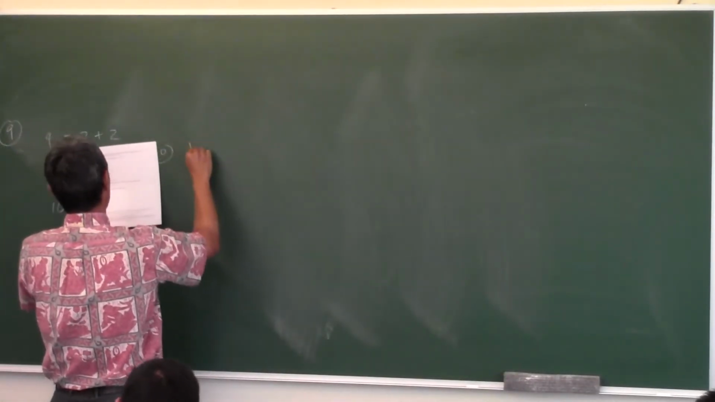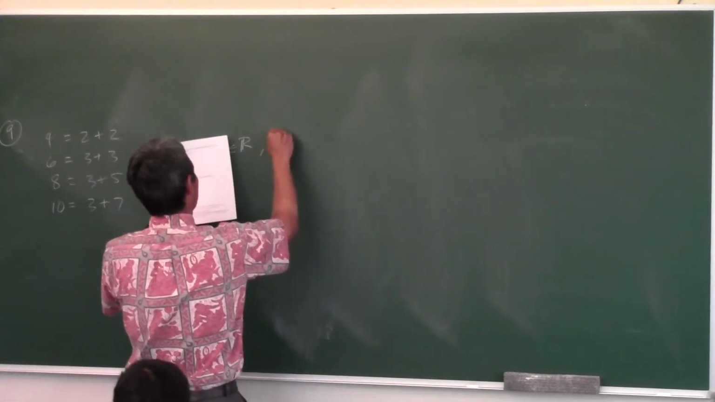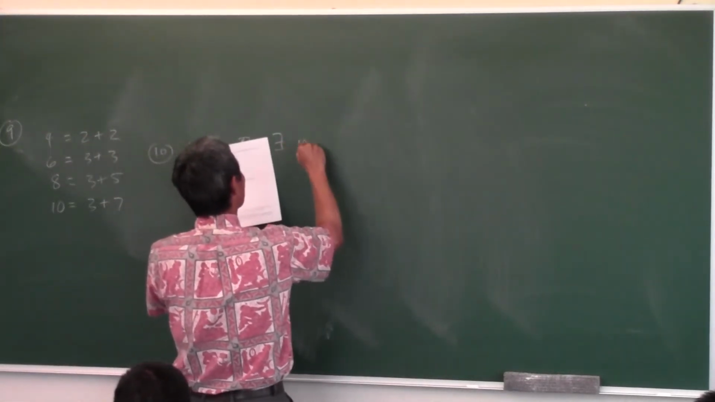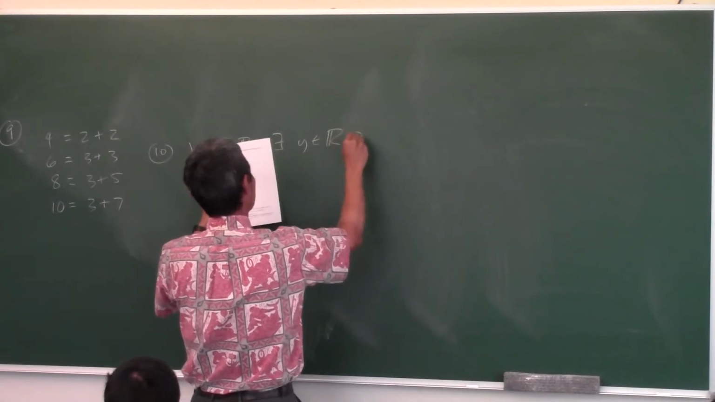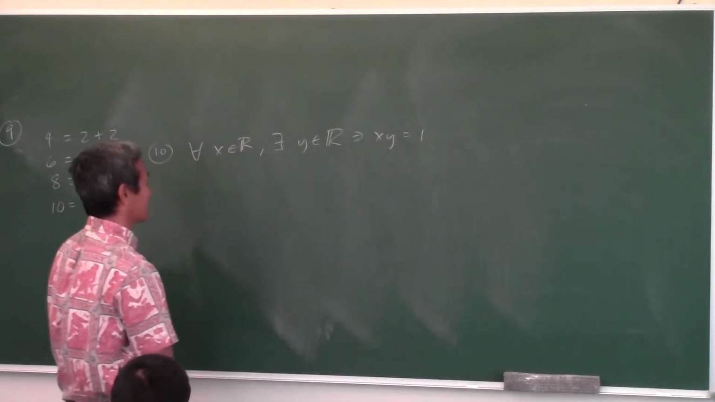Okay, number 10. For all real numbers x, there exists a real number y such that x times y equals 1. Now what kind of statement is this?